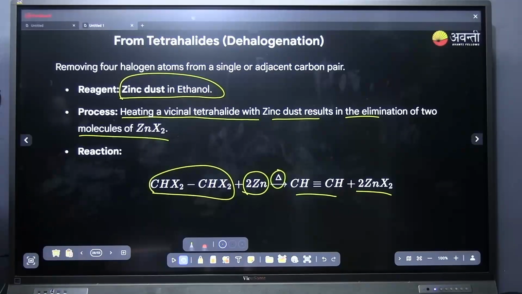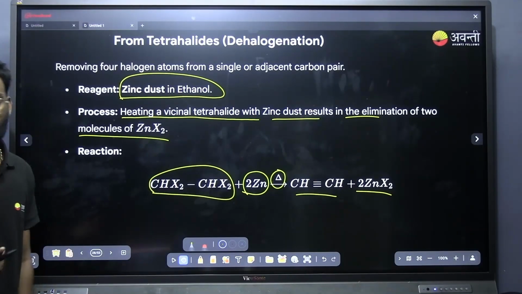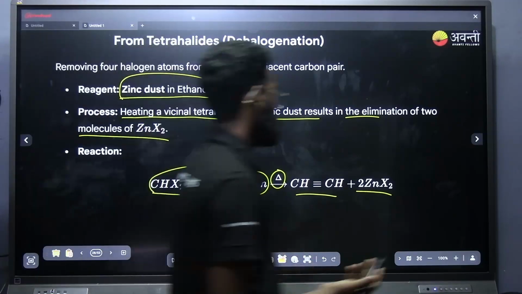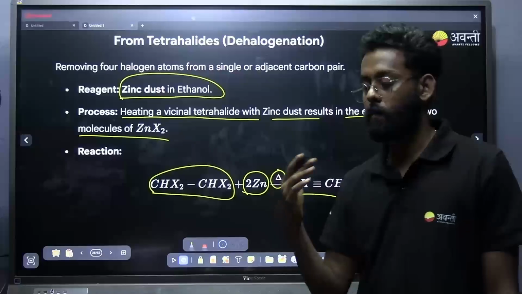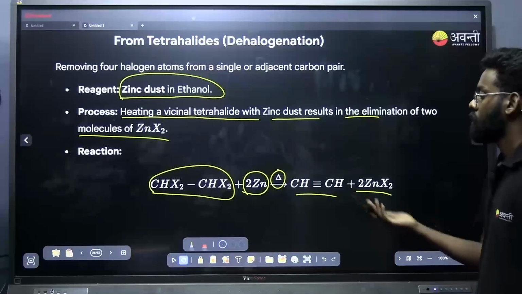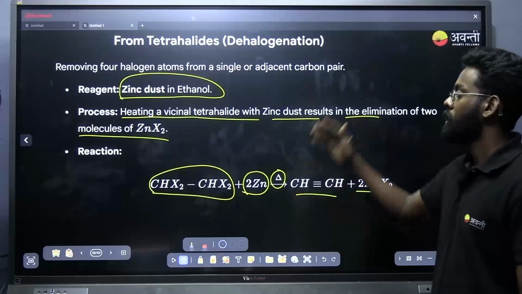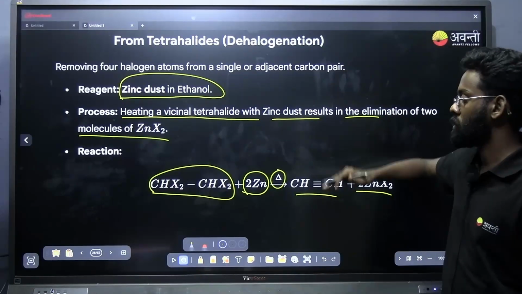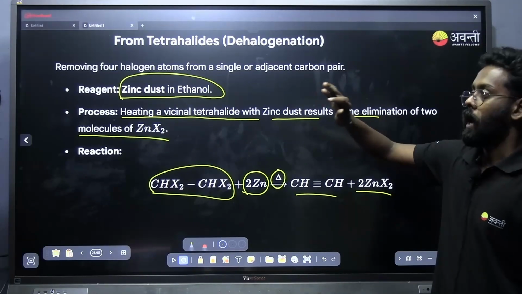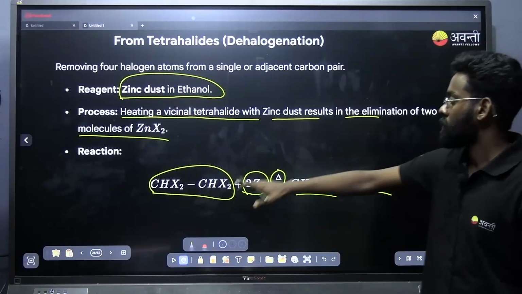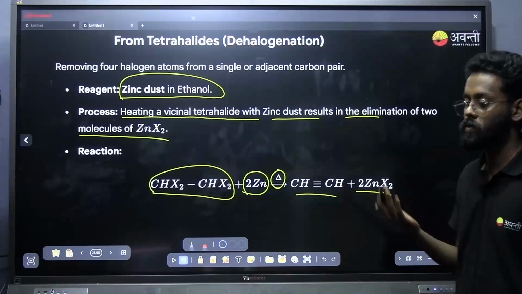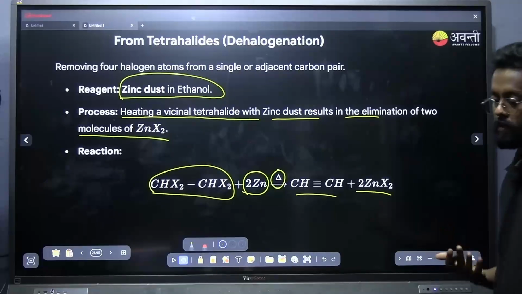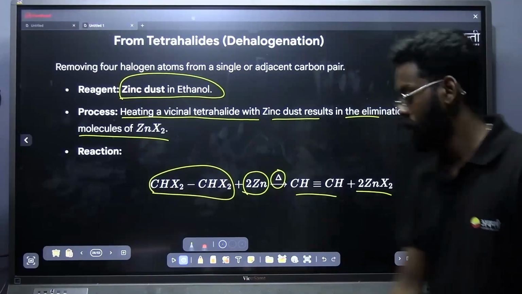So this is just a reaction only. All these things, just remember. Many reactions are there that you have to remember. So whenever you are studying it, just compare it with the previous one where we have used zinc. Take a comparison of both. That is conversion of alkene to alkane, and this is conversion of tetrahalide to alkyne. So that type of conversion you should do, and you have to study it like that. Okay. Shall I move to the next?